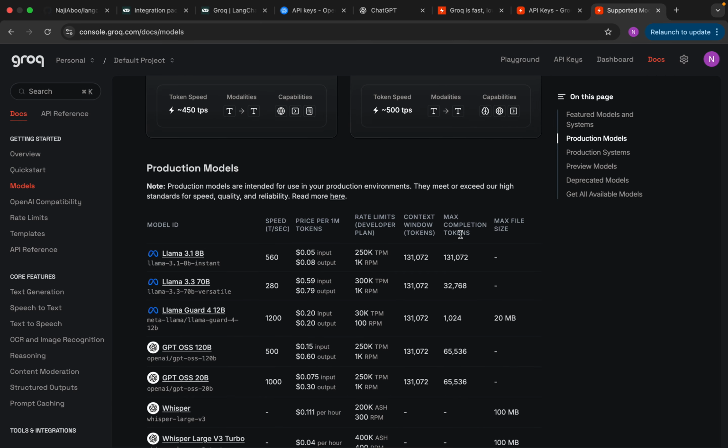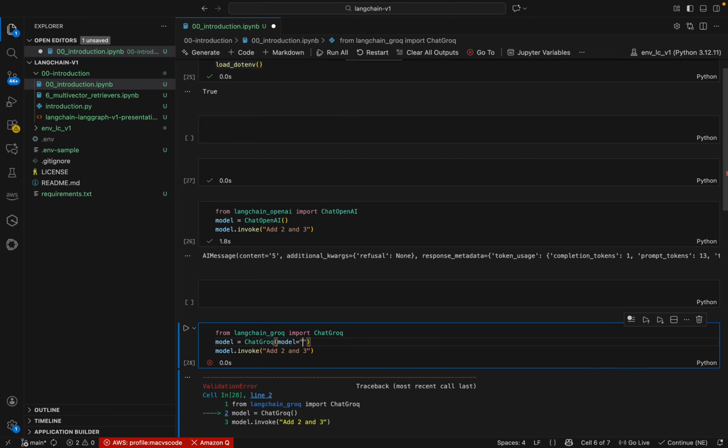Here we can see they are supporting a lot of models: Llama 3.1 8 billion, 70 billion, Llama Guard 4, GPT OSS, and so on. For the time being, I'm going to use OpenAI GPT OSS 20 billion, which is really good for our purpose. So let's mention it here and execute.